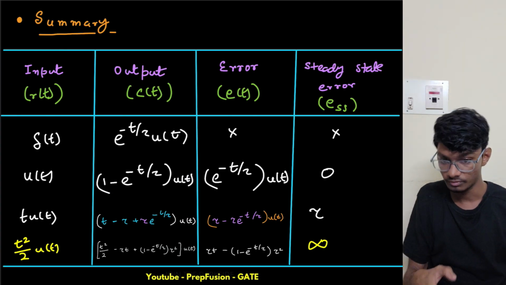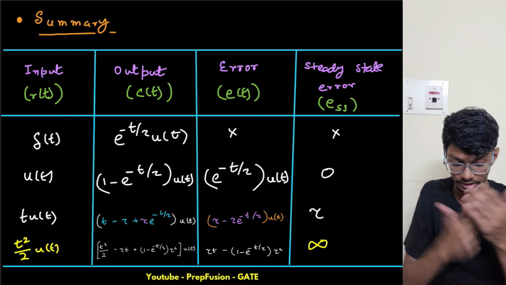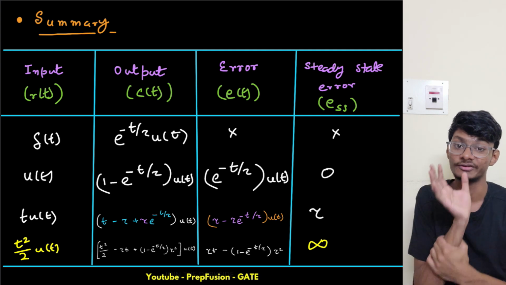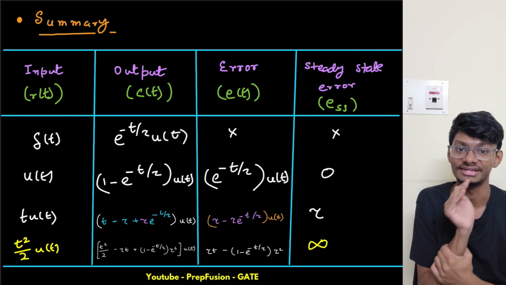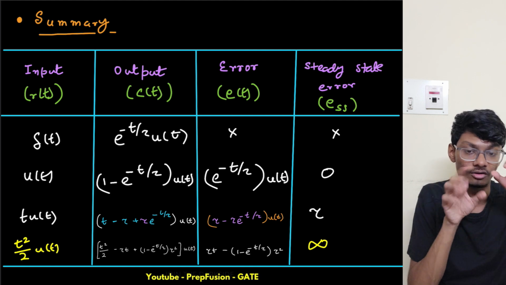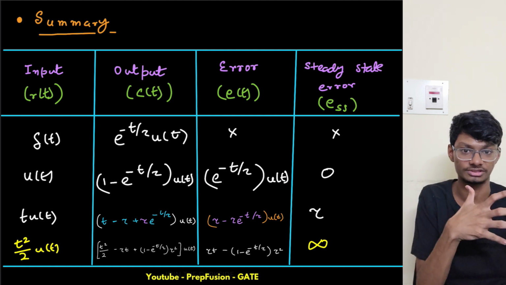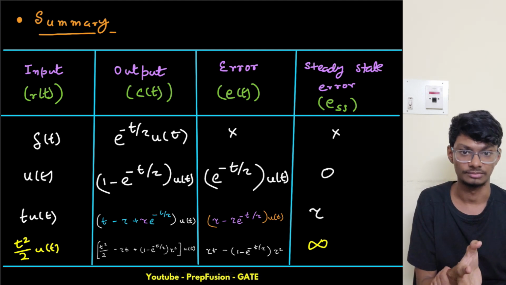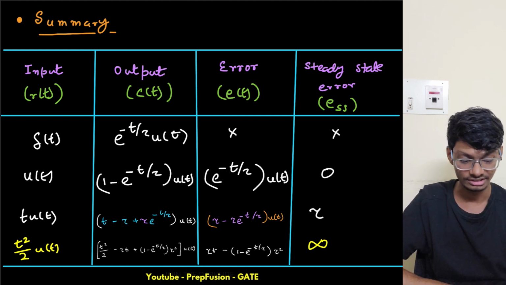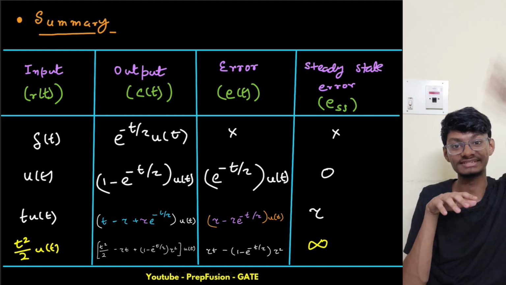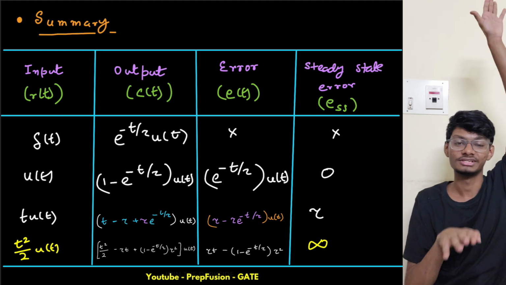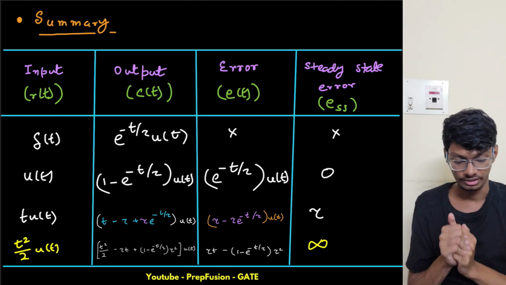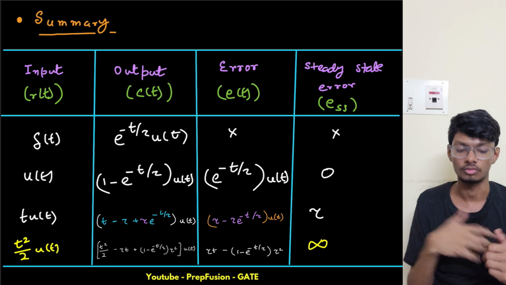Then there was the ramp response and the parabolic response. Ramp response has a finite error, which is tau. So if I give some ramp input, if my velocity is constantly increasing, there will always be some error of tau. Keep that in mind for a normal first order system with 1 parameter variation. If I give a parabolic input, some acceleration that keeps increasing, the error will deviate and go to infinity. You can keep this analogy in your head to remember these things.